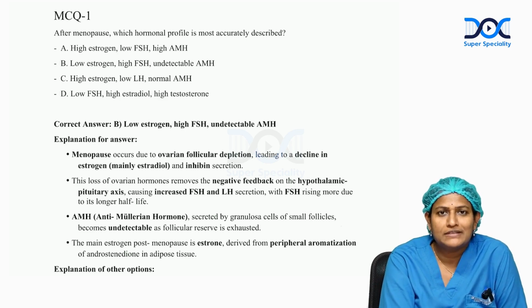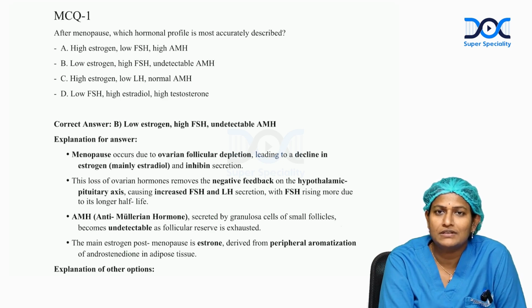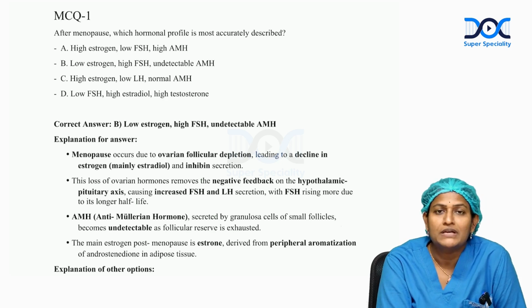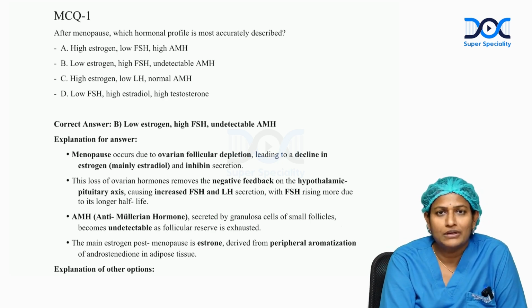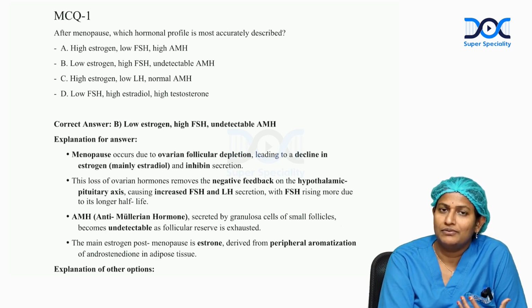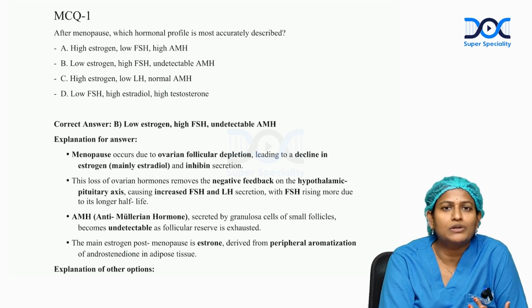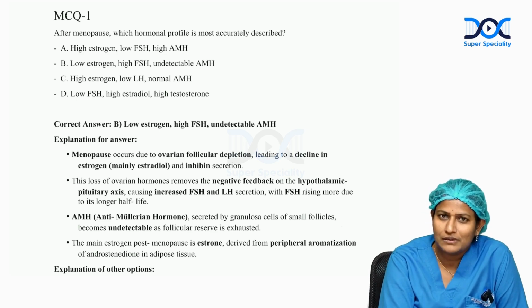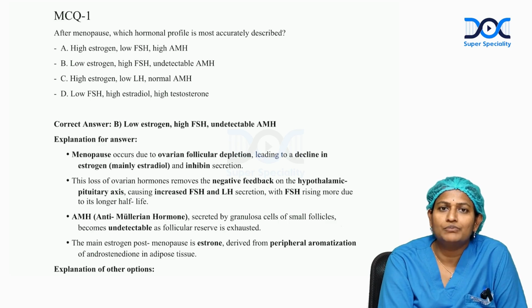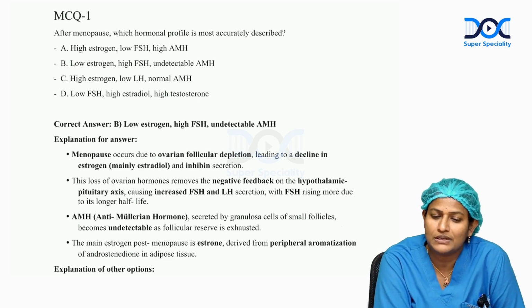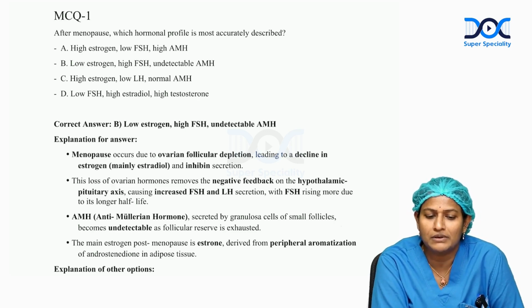So now we are moving to the second test of these elite questions, and the first question is: after menopause, which hormone profile is most accurately described? See, menopause is a state wherein ovarian failure happens, and the effective hormonal regulation from the hypothalamo-pituitary ovarian axis will be disturbed. So the ovaries will be unresponsive. It is depicted by certain hormonal changes. So the correct answer would be low estrogen, high FSH, and undetectable AMH.